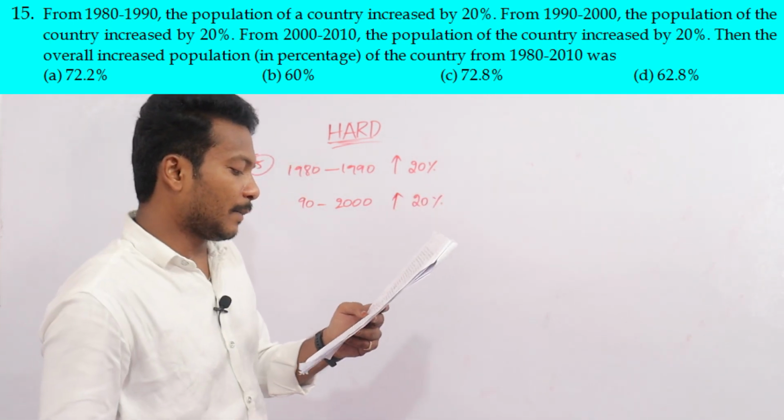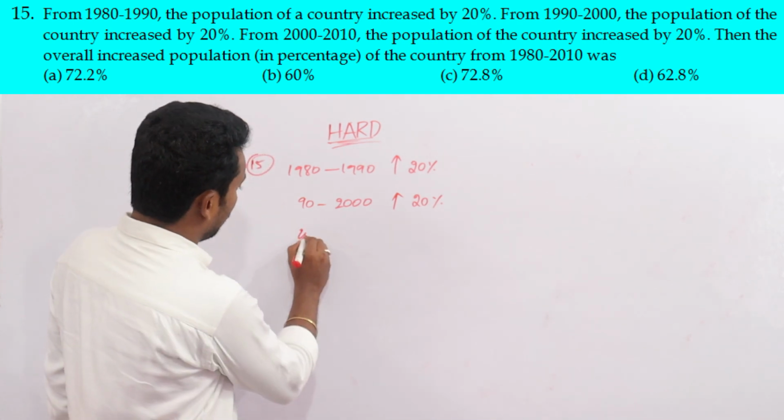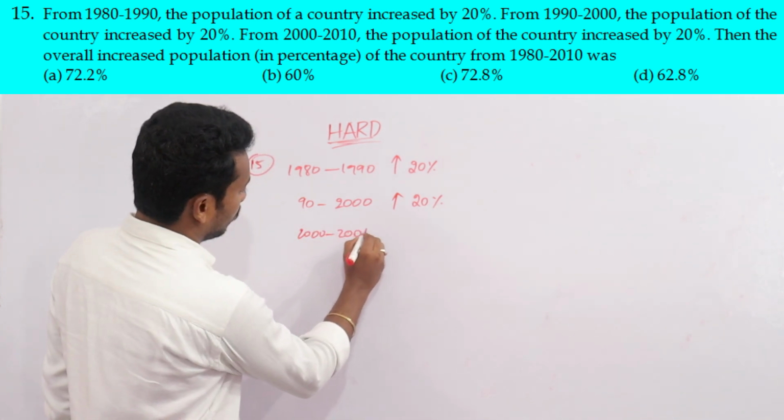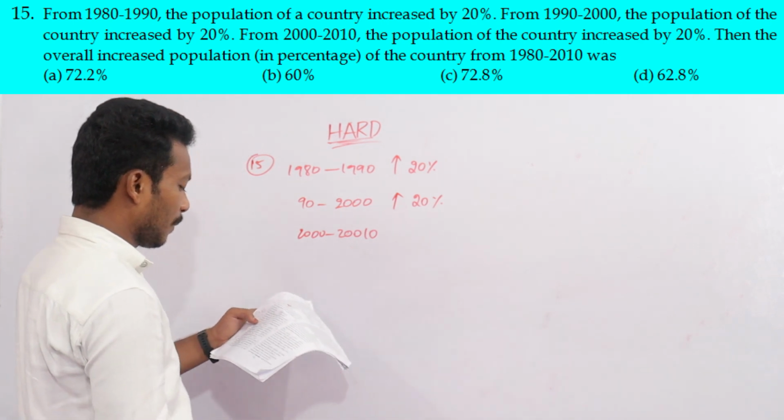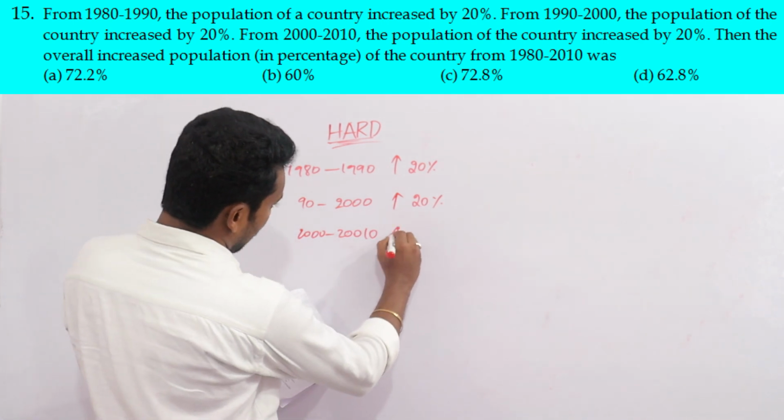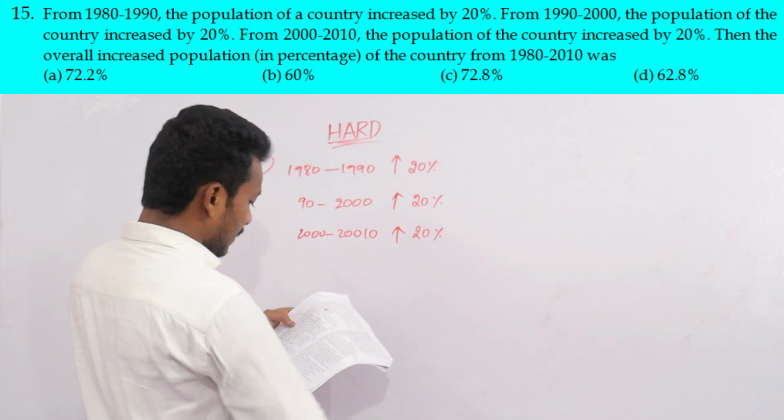From 2000 to 2010, the population of the country increased by 20%.